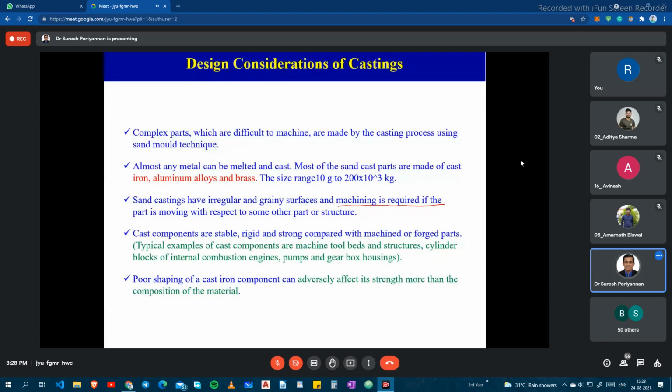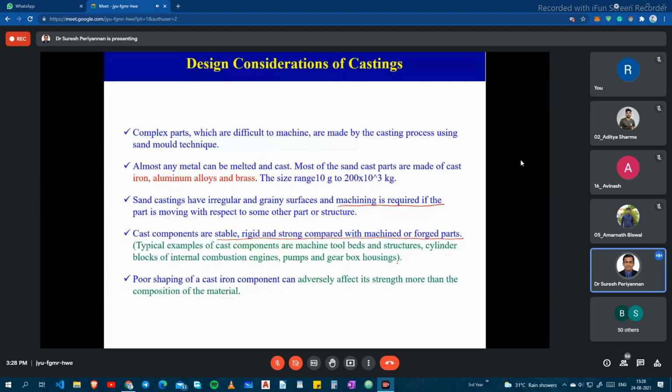Some of the cast components are stable, rigid, and strong compared to machined and forged components. For example, machine tool beds, structures, cylinder blocks in IC engines, pumps, and gearbox housings.